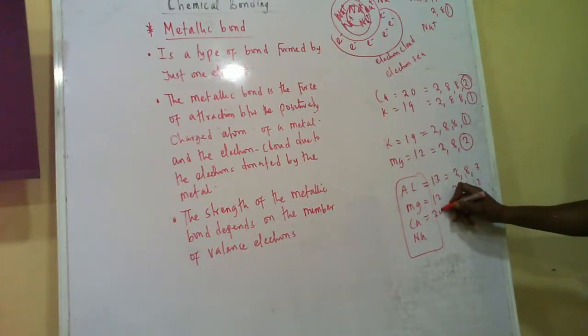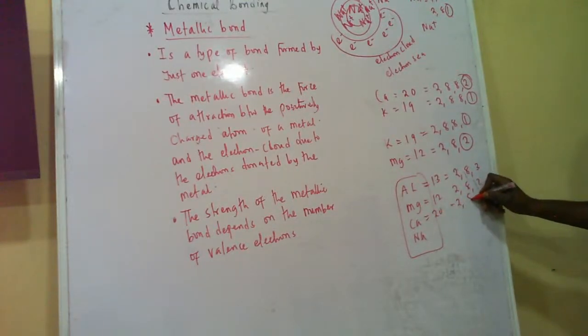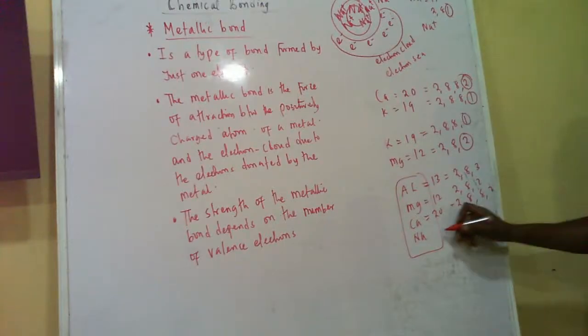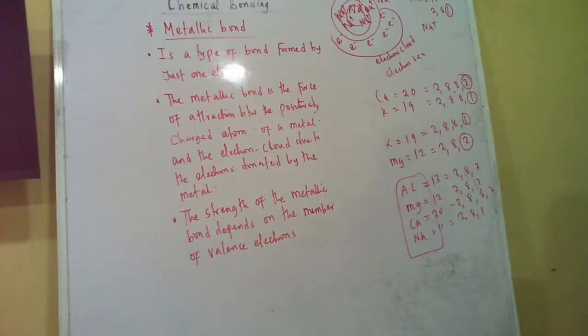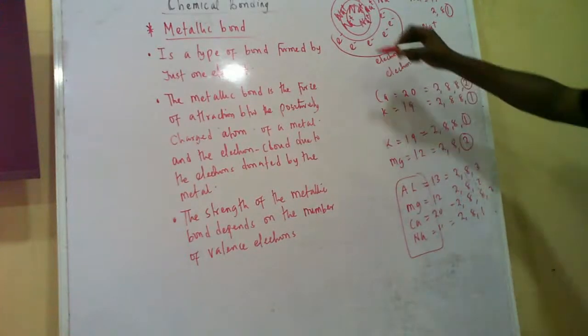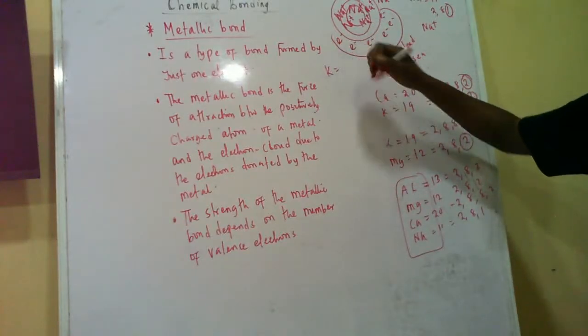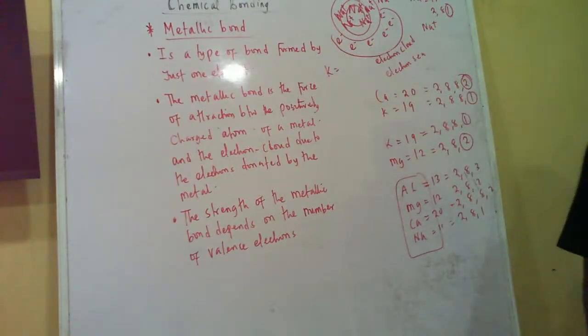Calcium is 20. That's what? 288 and 2. So sodium is 11. Sodium has the weakest metallic bond. No wonder the group 1 are very soft. You can cut sodium with a knife. It's a metal, but it's soft. Potassium is even softer. Potassium can be broken with your hand.